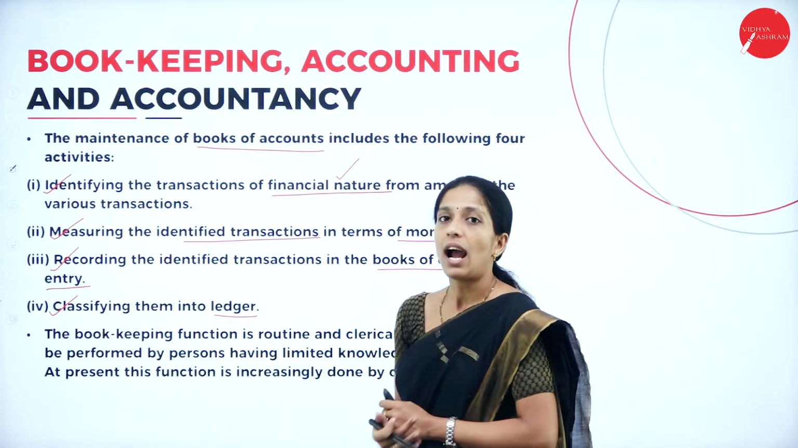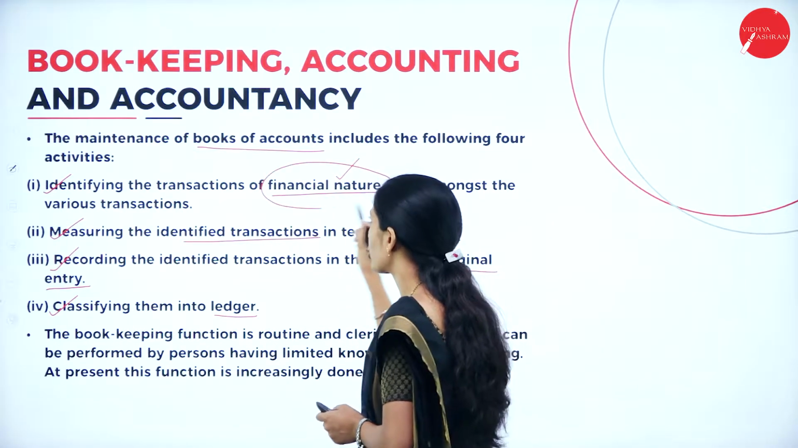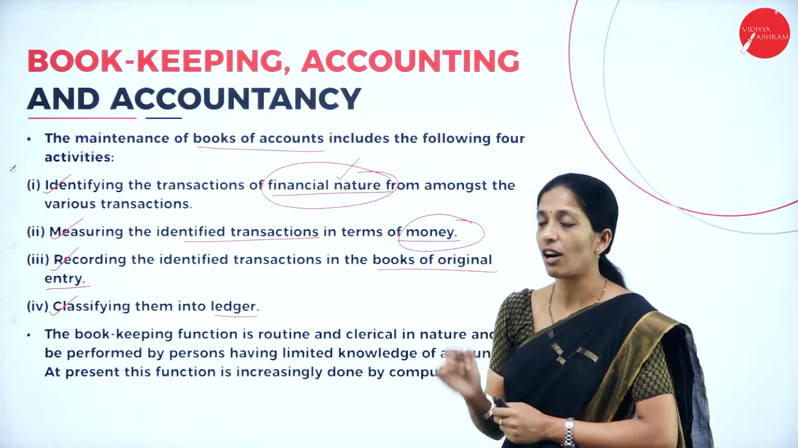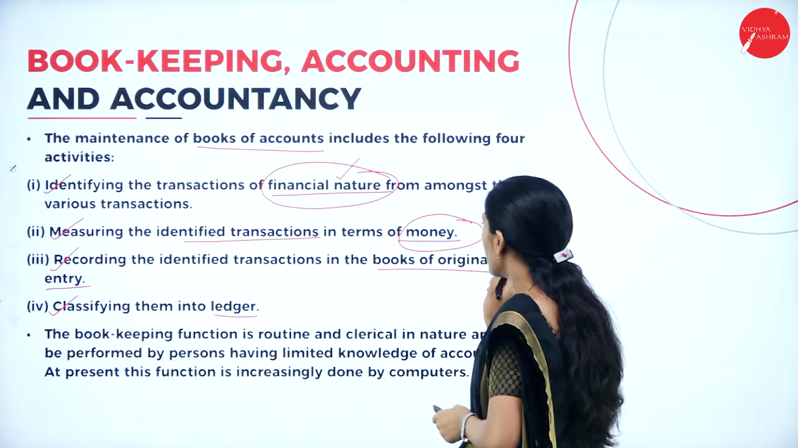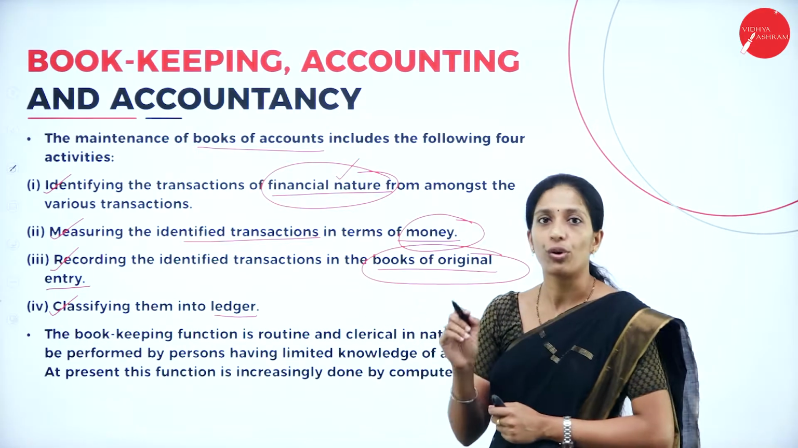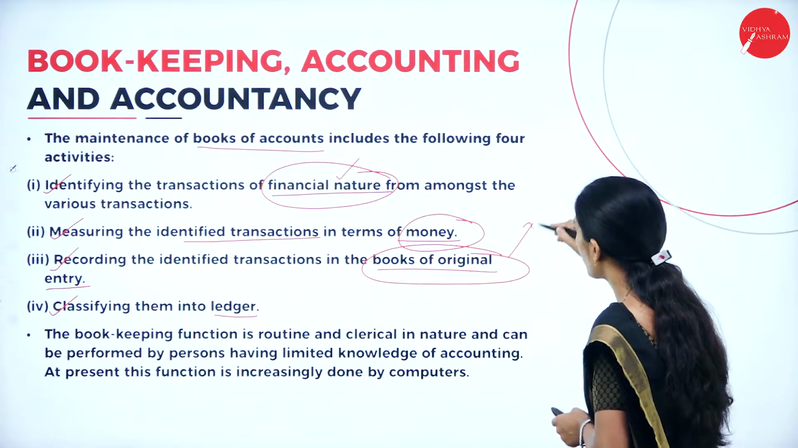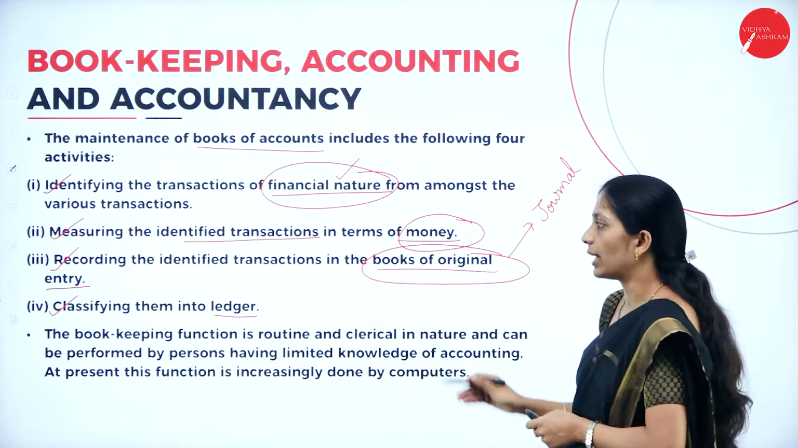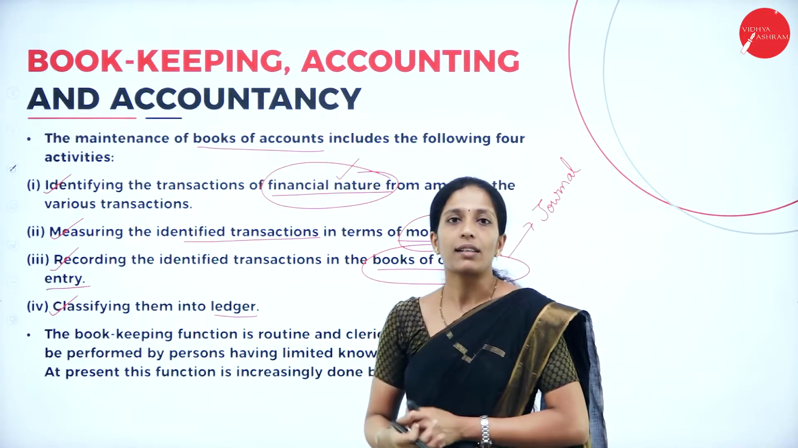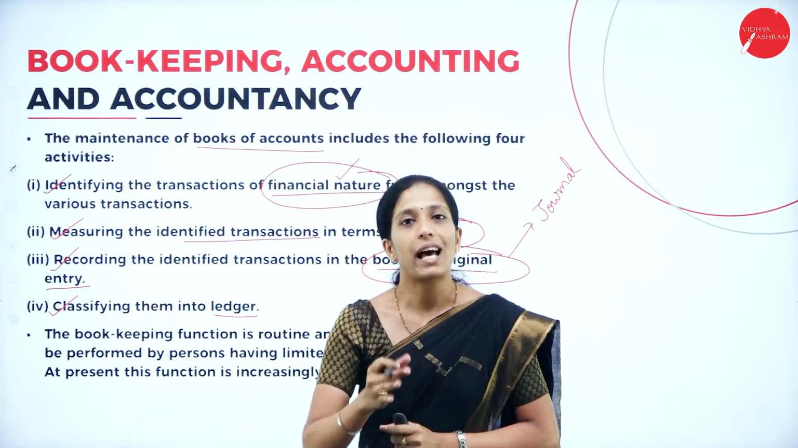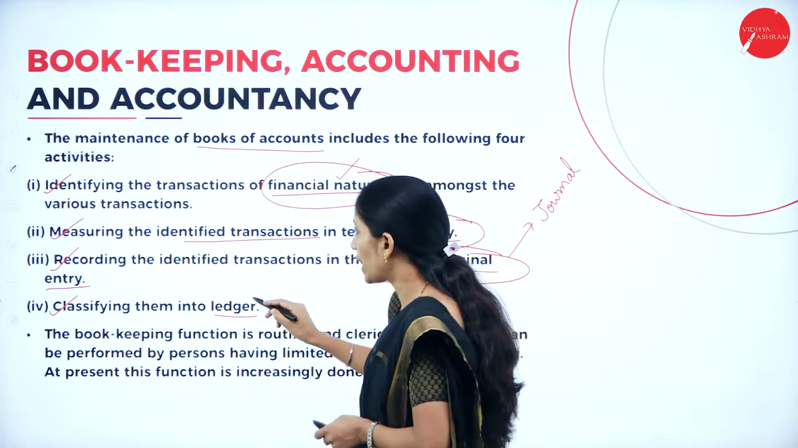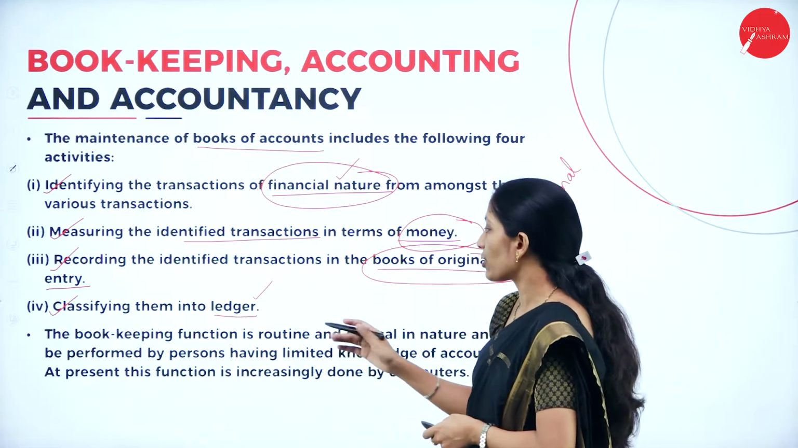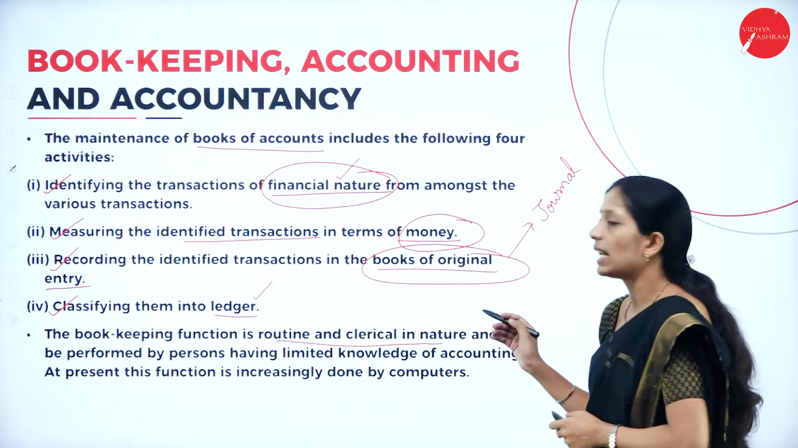So the first one is identifying the financial transactions. Then those financial transactions have to be measured in terms of money. Then we'll start recording the transaction in the book of original entry, which is called what? Journal. So after recording all the transactions in the journal, we have to classify those entries into individual accounts, which are called ledger accounts. So the bookkeeping function is routine and clerical in nature.